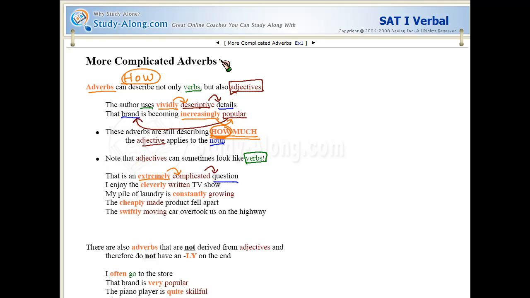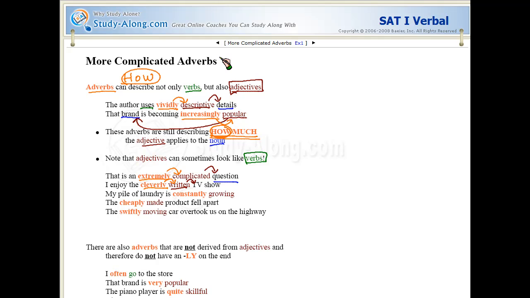All right, what about I enjoy the cleverly written TV show? Well, what kind of TV show do I have here? I have a written TV show. It's not an improvised TV show, it's one that's written. So written is an adjective describing TV show, even though it looks like a verb. And it comes from a verb form. It's just that in this particular case, it's being used as an adjective to describe TV show. Now, how is the TV show written? It is written cleverly. So cleverly is an adverb describing the adjective written.